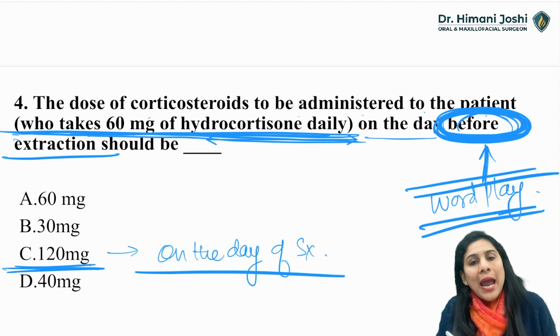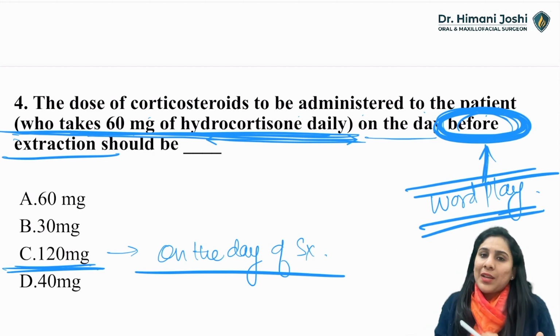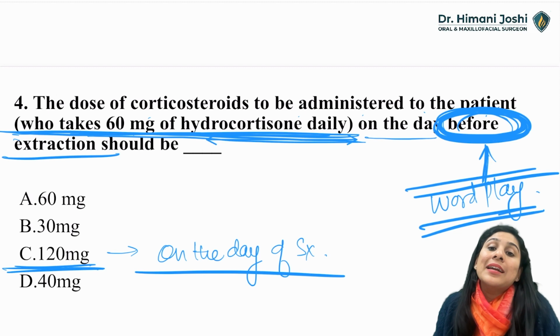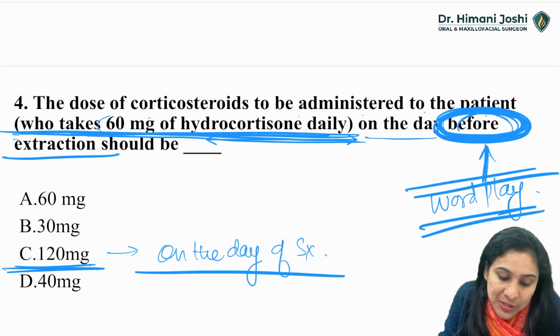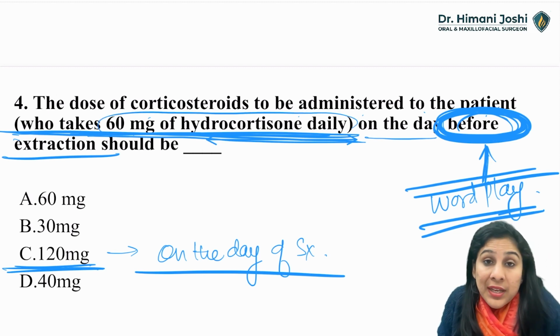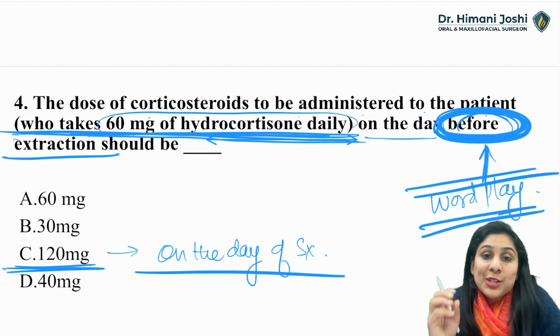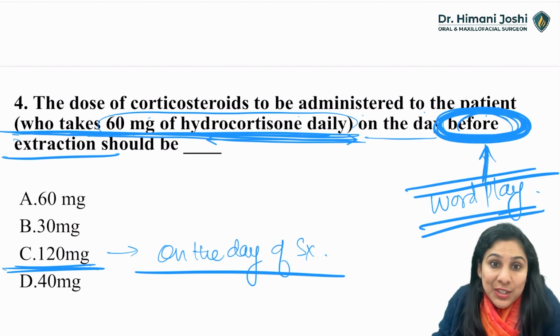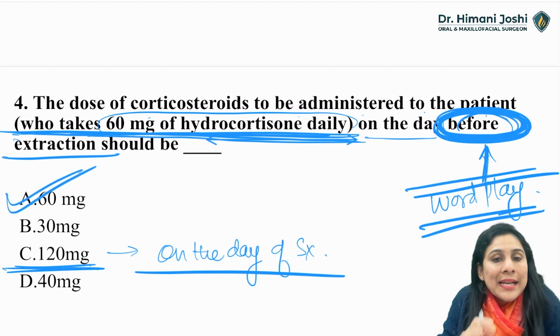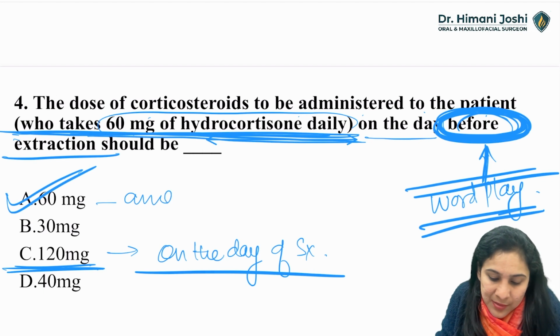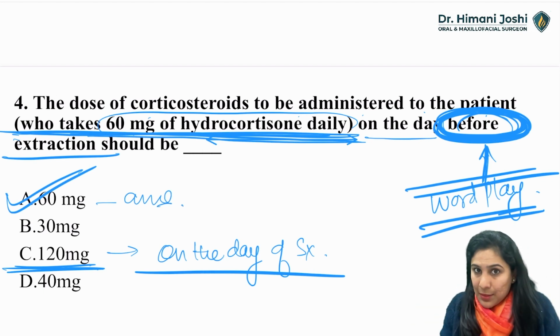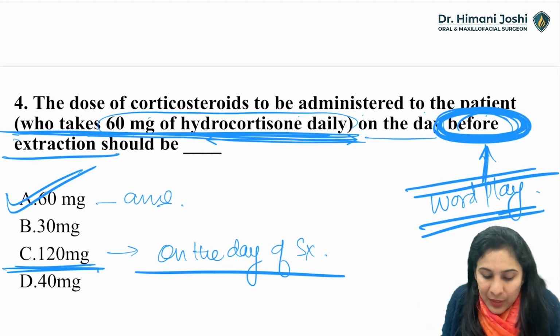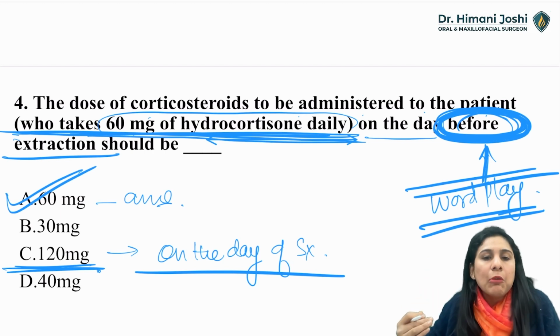So during and after surgery, or just before and after surgery, you have to give additional steroids because this patient is taking very high dose of steroid. 30 mg is 3 times. Alright. So here, because before is asked, you will give the same dose as 60 mg, and that is your answer. One day before, 60 mg. On the day of surgery, 120 mg, which you will taper down slowly.